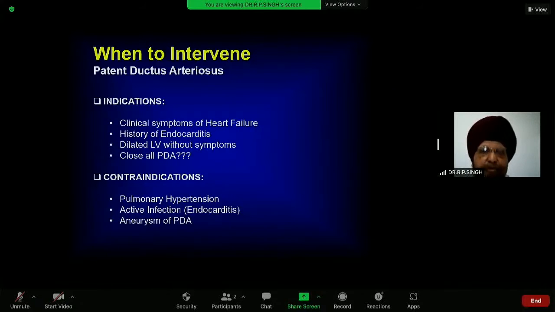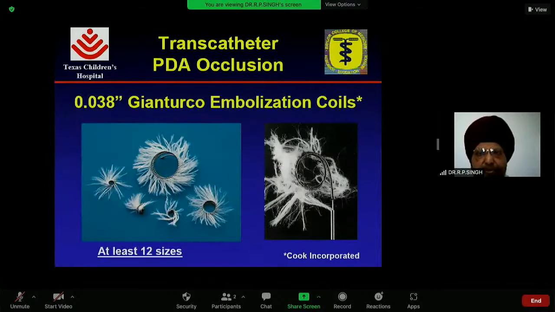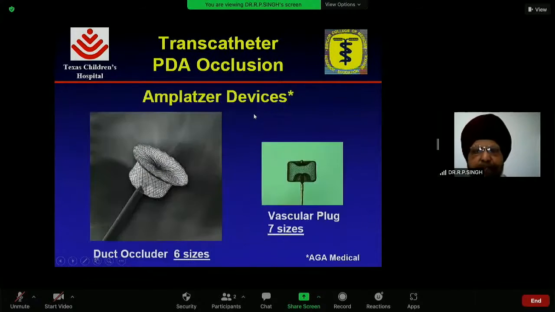And when to intervene? Almost all PDAs should be closed. But if the patient has features of heart failure, history of endocarditis, the lower limb shows cyanosis, there is active infective endocarditis, or aneurysm of the PDA, that is a contraindication for device closure. So these are the devices. For a small PDA we put coils, and for a large PDA we implant the device.